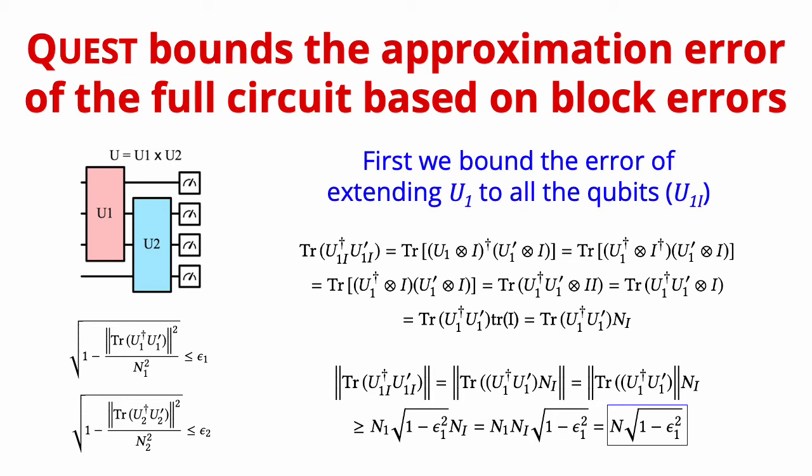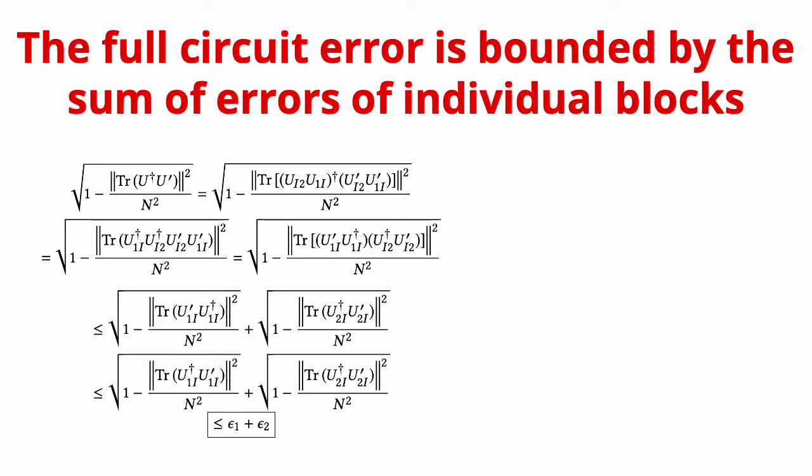So if we follow the steps here, we can show that the Hilbert-Schmidt distance of U1 when extended to all 4 qubits is still epsilon 1. The same can be shown for U2 as well. We now expand U to the extended versions of U1 and U2 and apply trace commutativity and inequality laws and